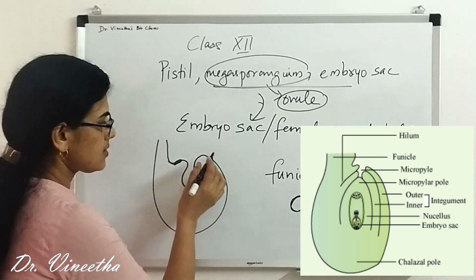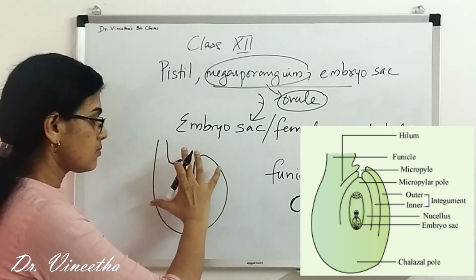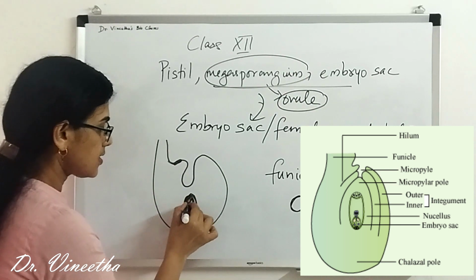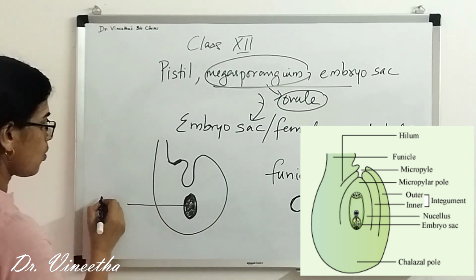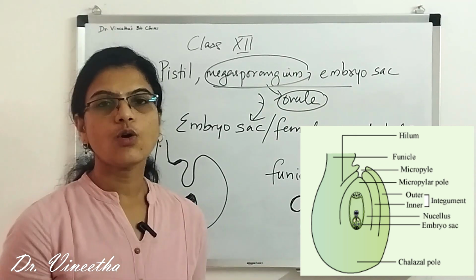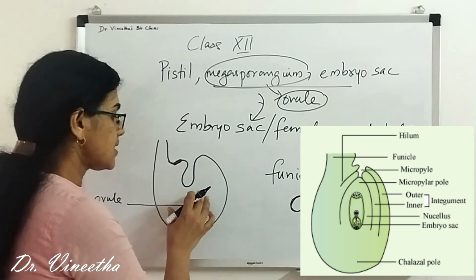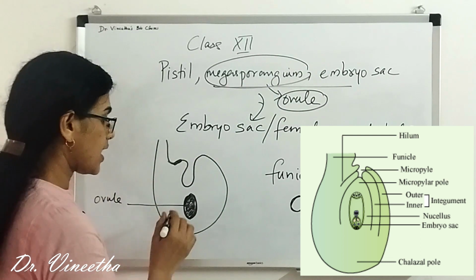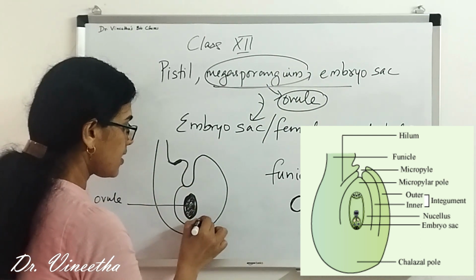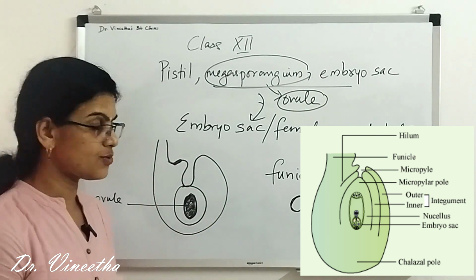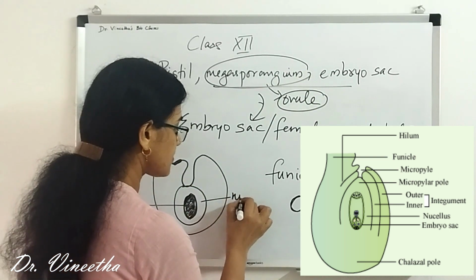Okay, this is the structure of the ovum, and this is the inside, this is the ovule. The ovule or the megaspore is inside the ovum. Okay, and this megaspore is surrounded by a mass of tissue known as nucellus.